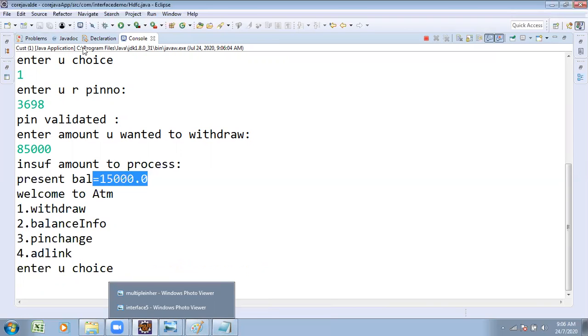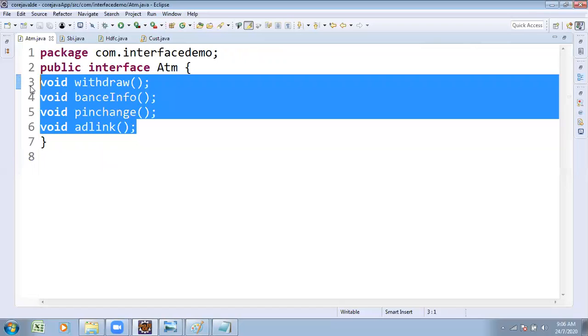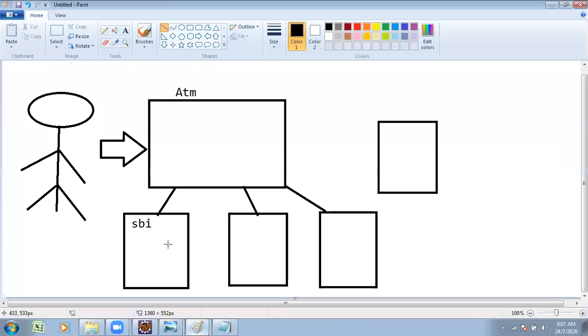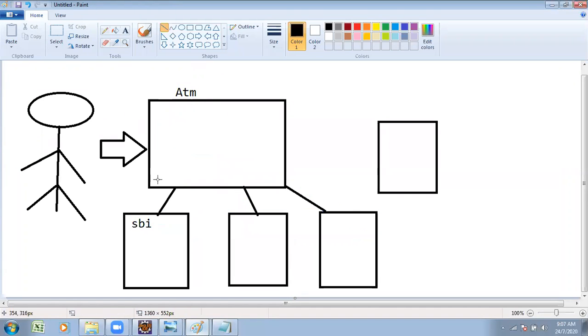Interface contains 0 or more abstract methods. These methods' logics are presented under subclasses. This is the concept of interface. How to create the interface? If you want to work with an interface, step 1, you have to create the interface. Step 2, write several subclasses. In those subclasses, you must present the logic. Whatever methods are there, you present the logic here, here, and here. This is the way we work with the interface concept.